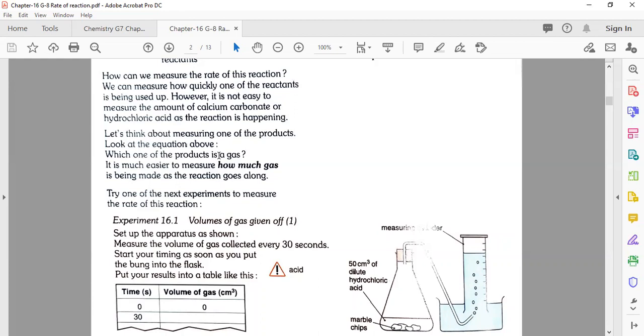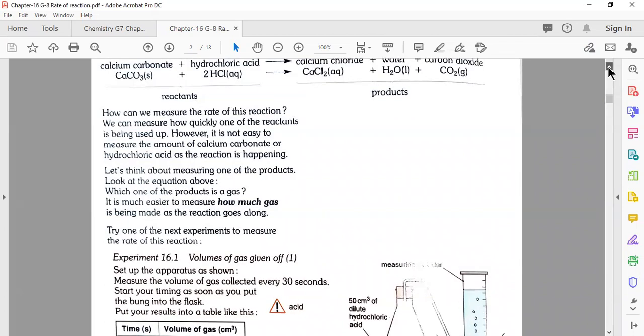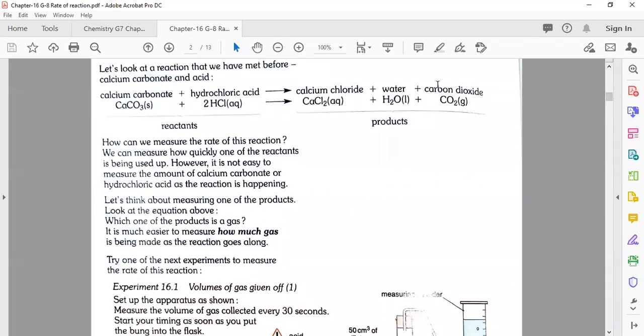You know very well. These are all the reactants, like HCl and the marble chips. The reaction is going on, and we know that these bubbles that come here are carbon dioxide. As I showed you from the beginning, the product in the gaseous form is carbon dioxide. So this is collected here.